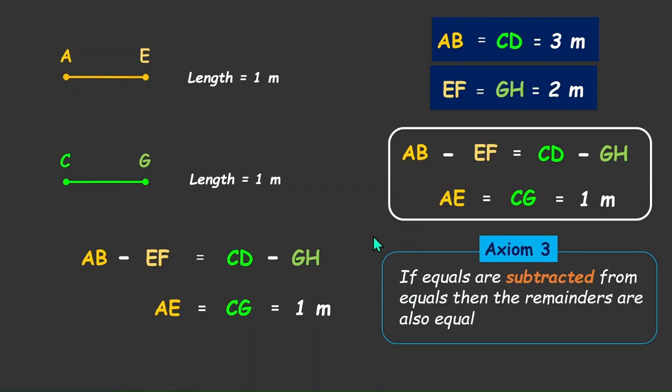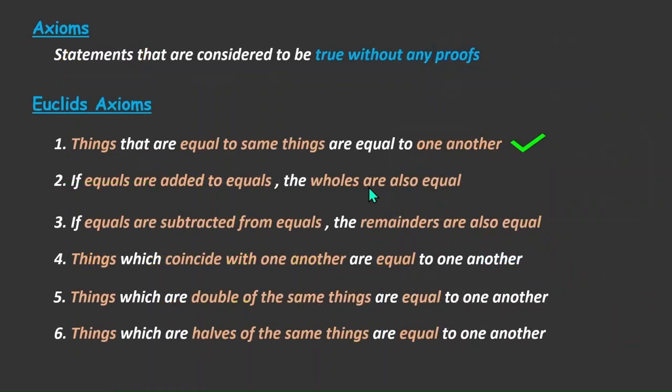So in this class, we saw the first three axioms. If equals are added to equals, the wholes are also equal. And if equals are subtracted from equals, the remainders are also equal. In the next class, we'll see the remaining axioms.